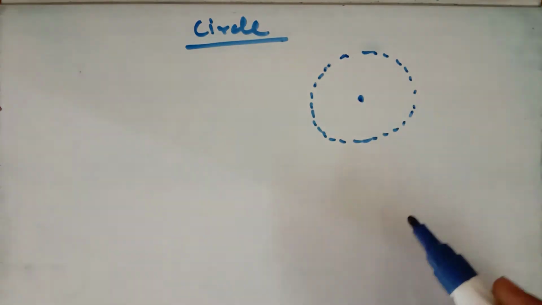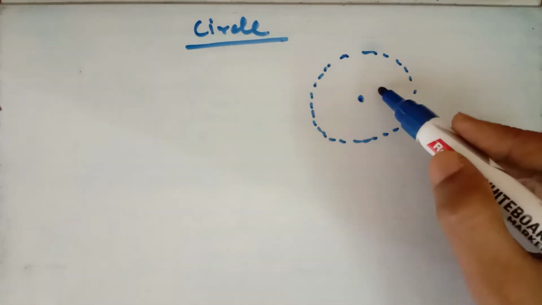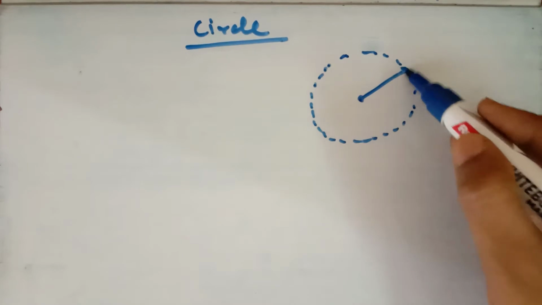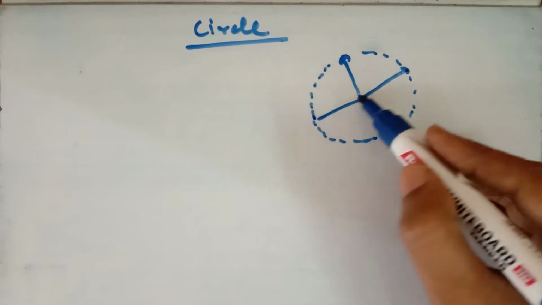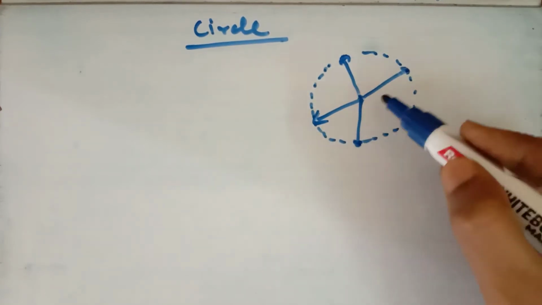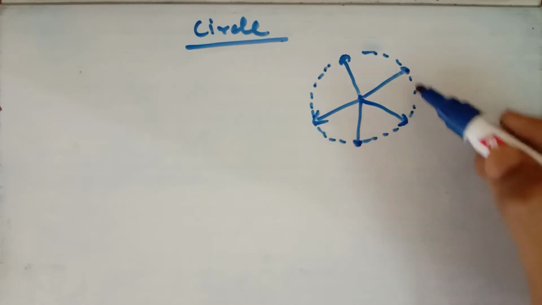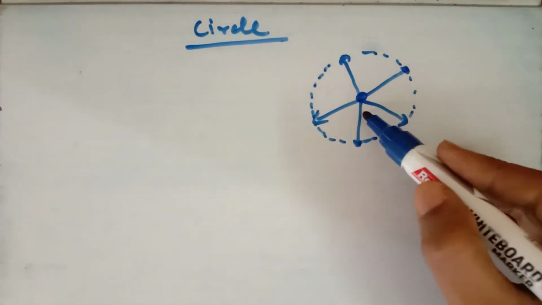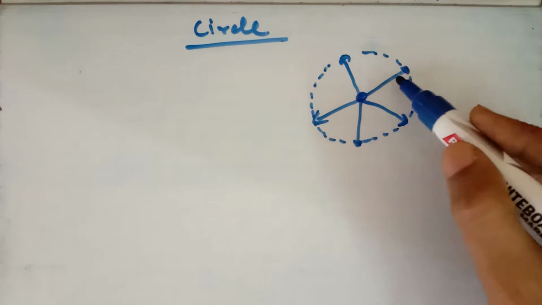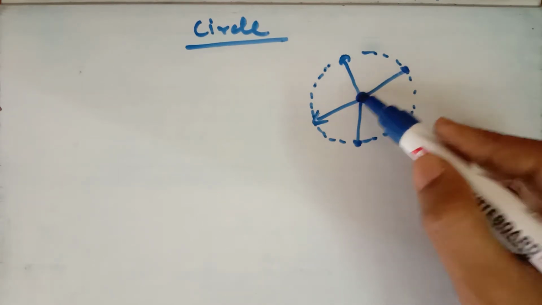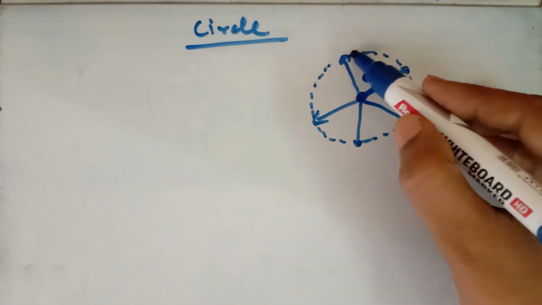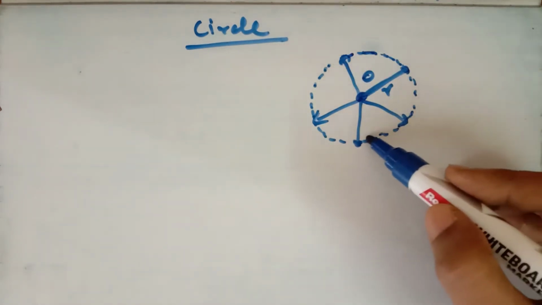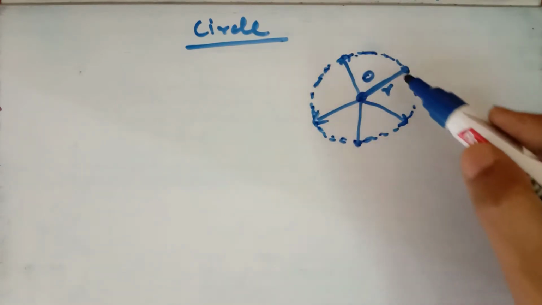Suppose we have taken this fixed point and a set of points, and the distance of all these points from this fixed point is always constant. This fixed point is known as the center of the circle, and this fixed distance is known as the radius of the circle. So a circle is a two-dimensional figure, a set of points whose distance from the fixed point is always constant.